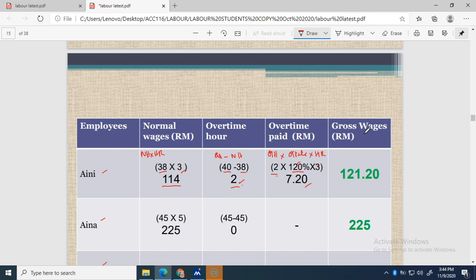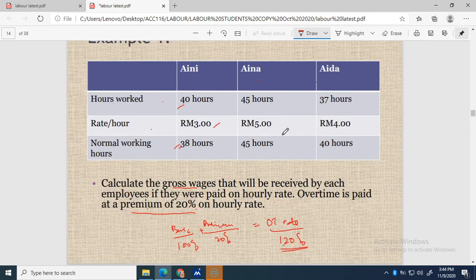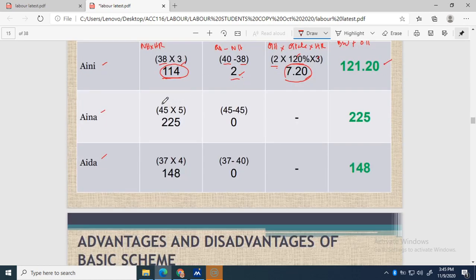So how much is the gross wages? Basic wages plus overtime. So this is basic wages 114 plus overtime paid 7 ringgit and 20 cents. So you get 121.20. Okay, Aina. Refer to Aina. Normal wages is the normal hours times hourly rate. Normal hours for Aina is 45. Hours worked is also 45. So 45 times 5 rate per hour, you get 225.